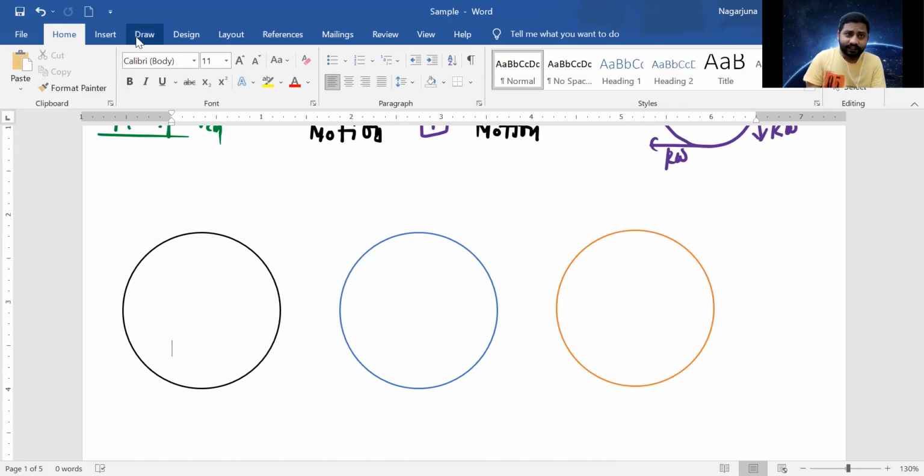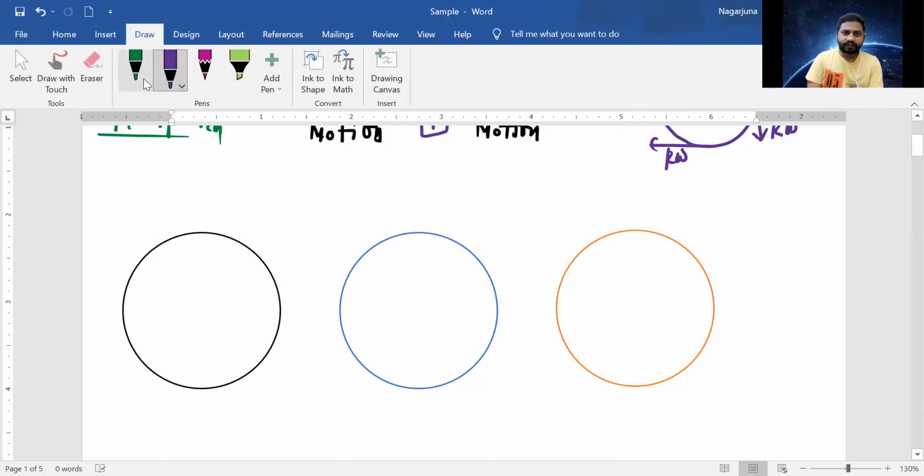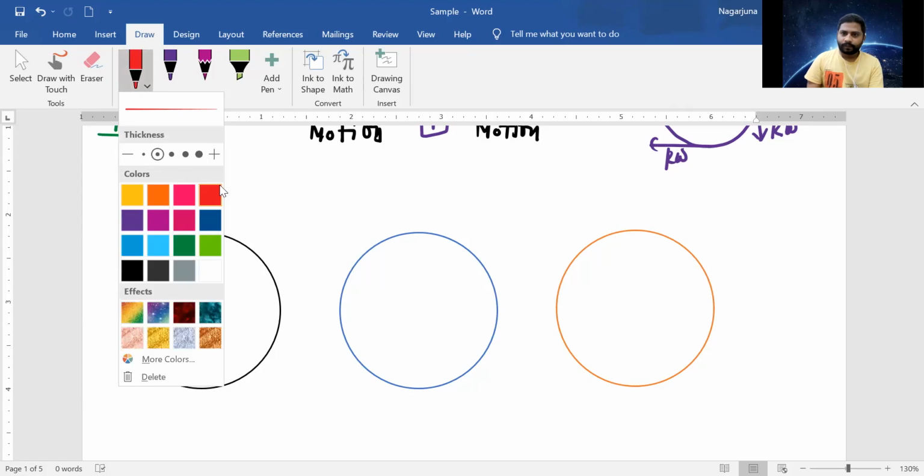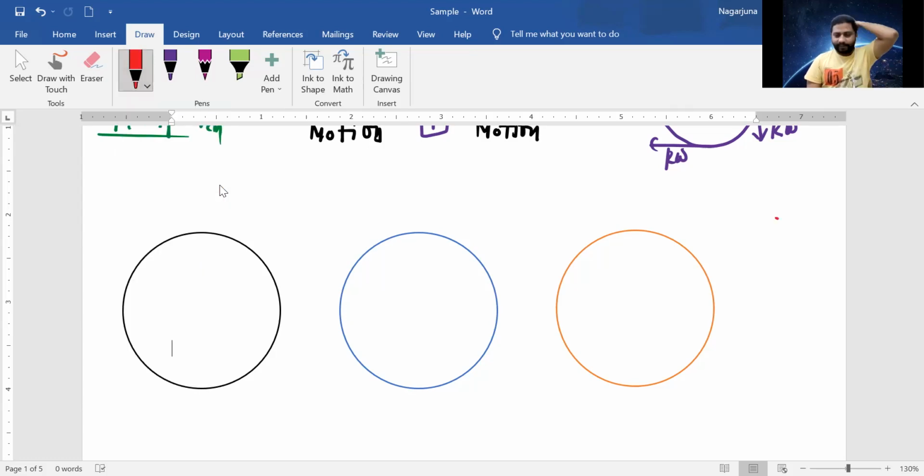Let us imagine this is the disk, my dear students. A disk is moving in a translatory motion. We are continuously discussing a disk, no confusions.